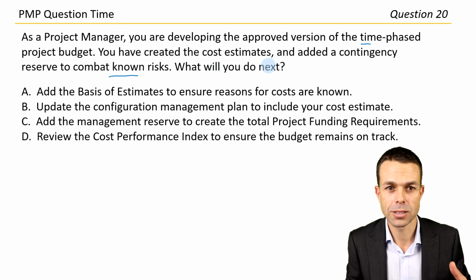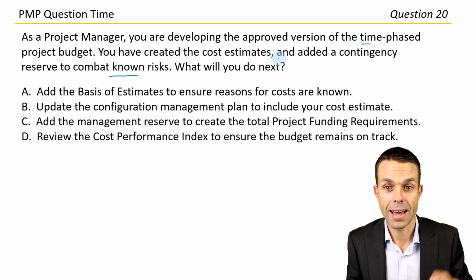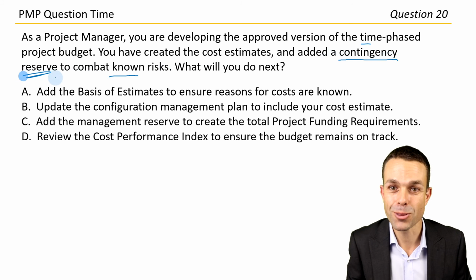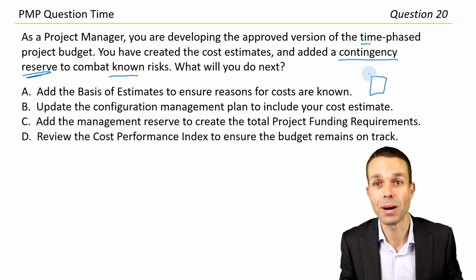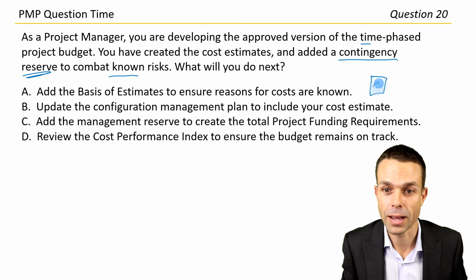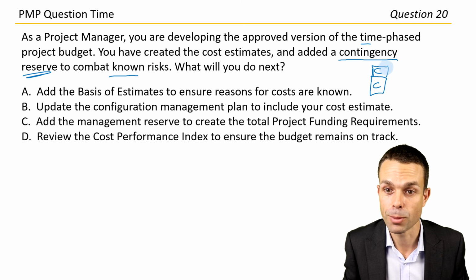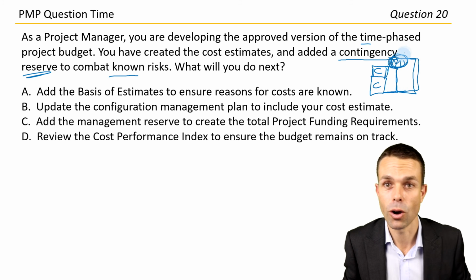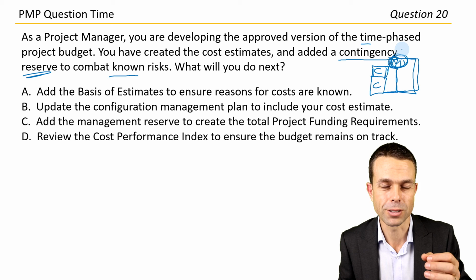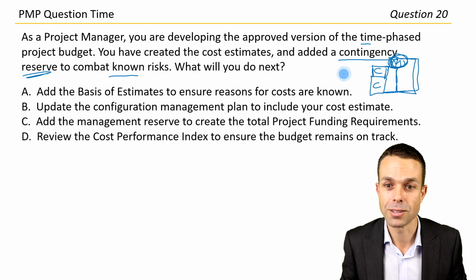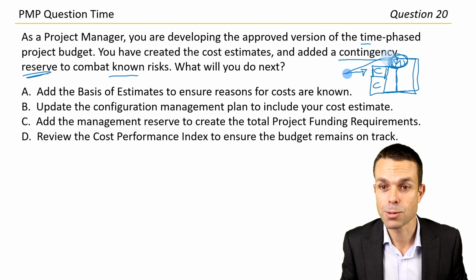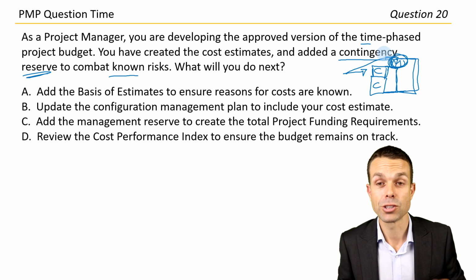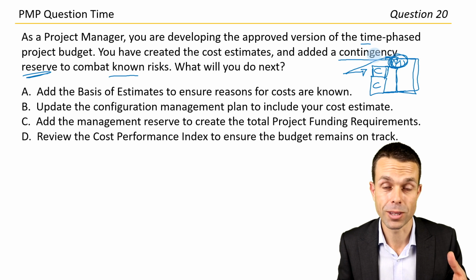Okay, we've got the budget, the cost estimates, and added a contingency reserve. And we've been through this before because this is talking about our budget, of course. We've got our project budget, our cost, we add our contingency reserve on top of that. That becomes the approved project budget, I think. On top of that, we add our management reserves. So that's our next one. And that altogether becomes the overall approved budget for our project. I can't remember the exact terminology, but I remember contingency reserves for risks and management reserves goes on top of that for a scope that we didn't see coming, but that's still within the scope of our project.